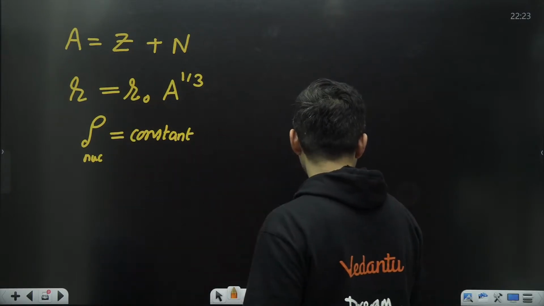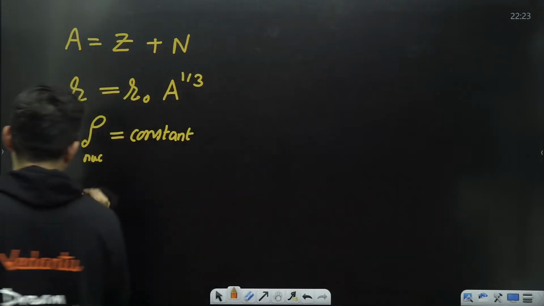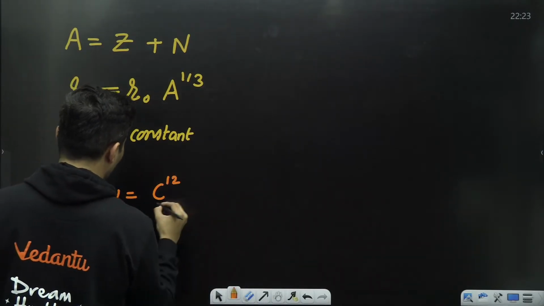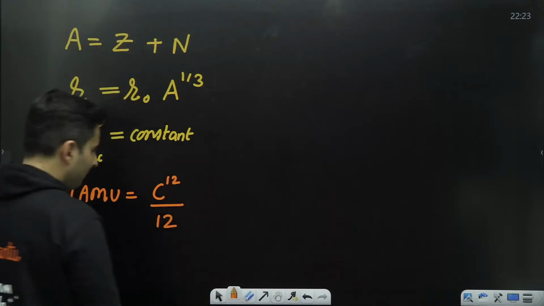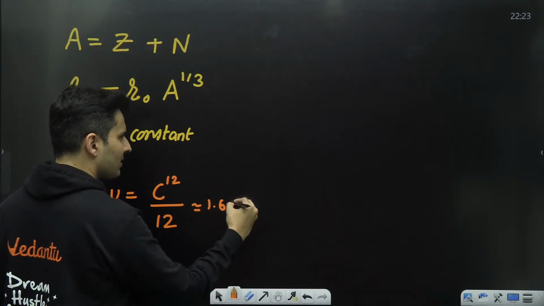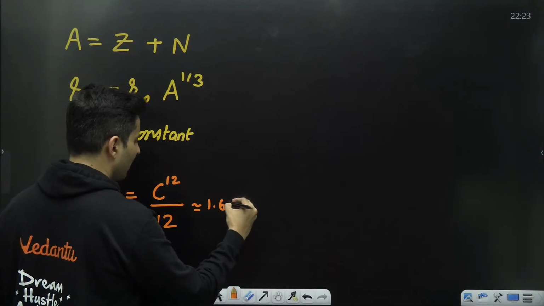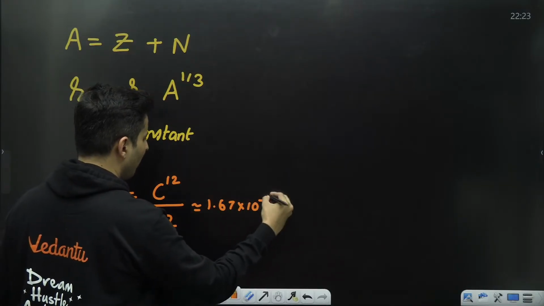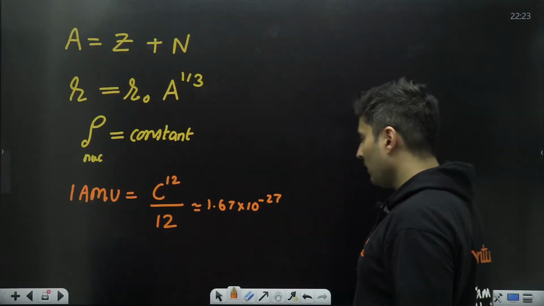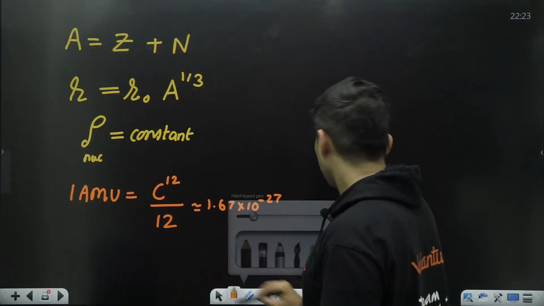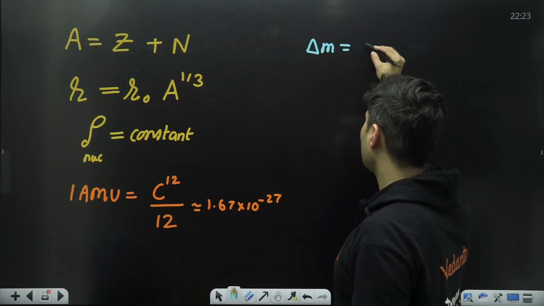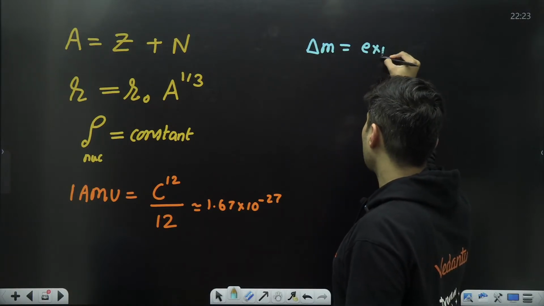That's another thing which you should know. Also, you should know that one atomic mass unit is the weight of C12 atom divided by 12, which is close to 1.66 or 1.67 into 10 to the power minus 27 kg, approximately around that figure.